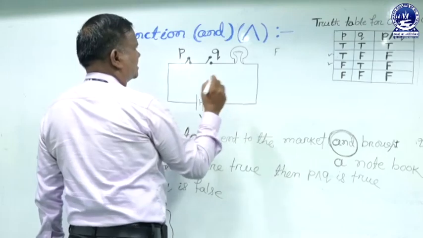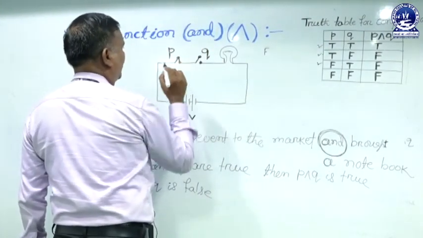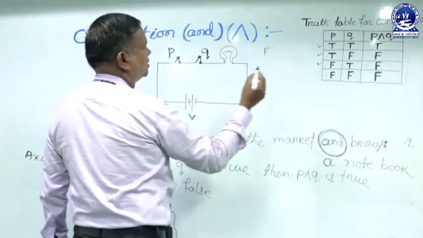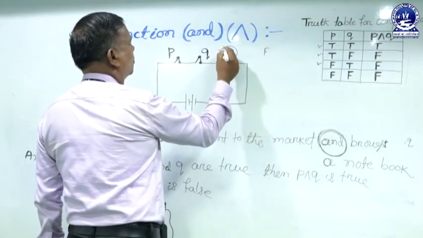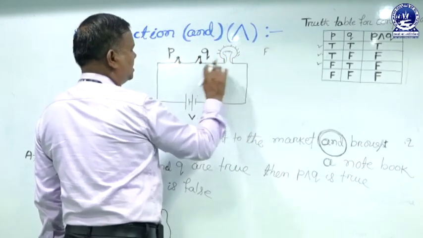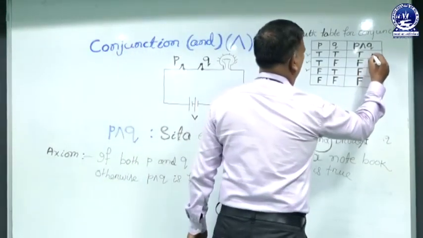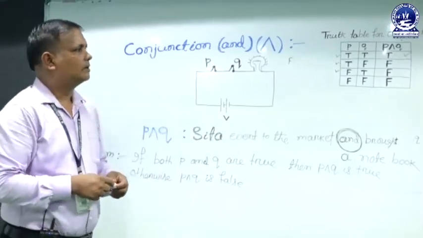In the first row, if P is connected, so it is true. If Q is connected, so it is true. The ball must glow. Because the circuit is complete, here P conjunction Q is true. So many examples are there to prove this truth table.